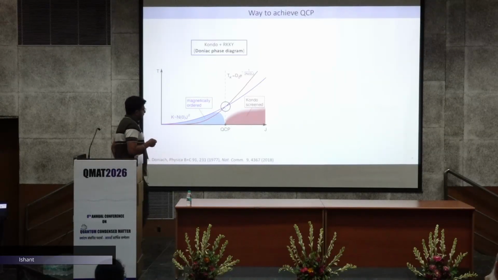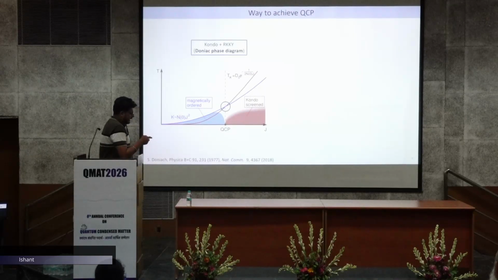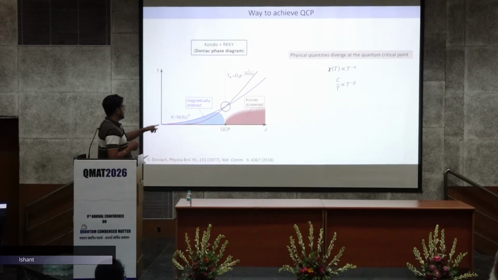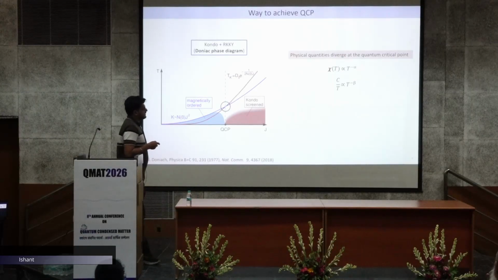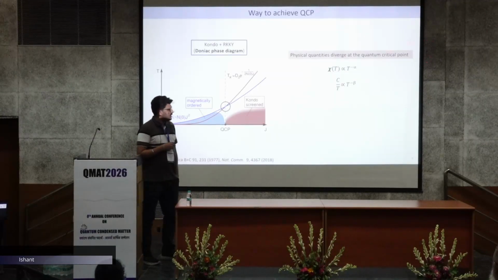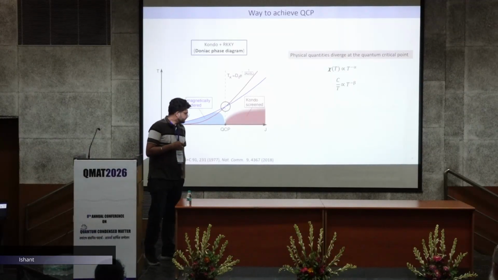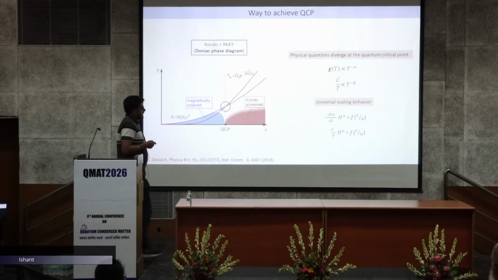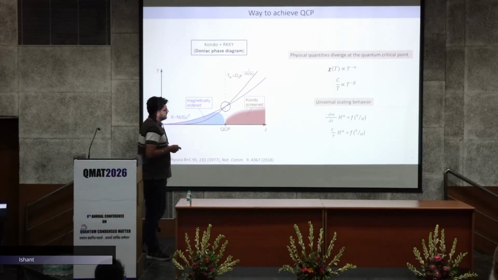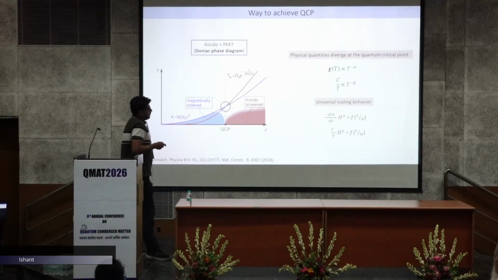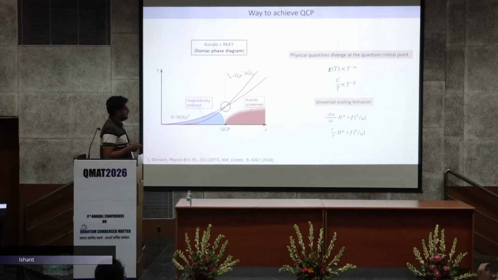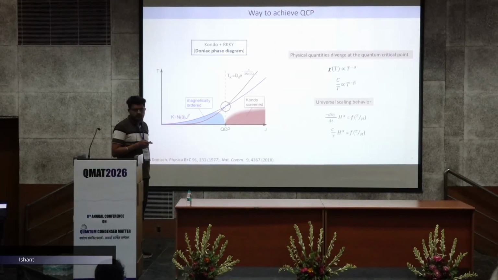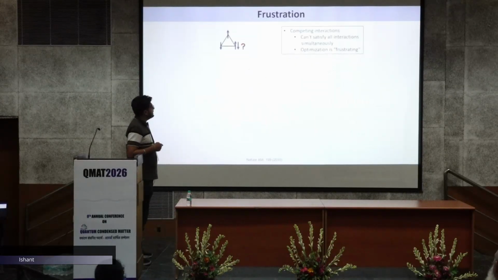So, quantum fluctuations will dominate around this quantum critical point, and physical quantities also diverge at this critical point. They also show power law behavior, like susceptibility and heat capacity. Also at this point, these physical quantities show universal scaling behavior. So, okay, now we can also increase the quantum fluctuation by introducing frustration.